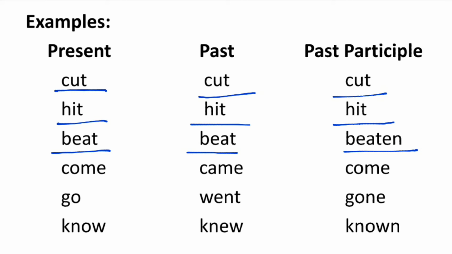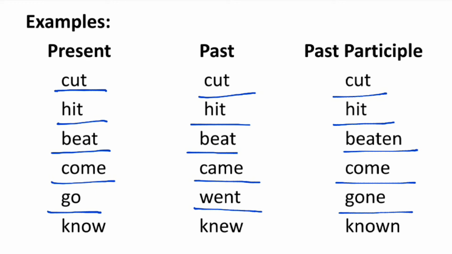Here we can see the present form and the past form are same. Past participle form is different. Now here the next example is come, came, come. So first form of the verb, it means the present form and the past participle form are same, but the past form is different. Now next example is go, went, gone.